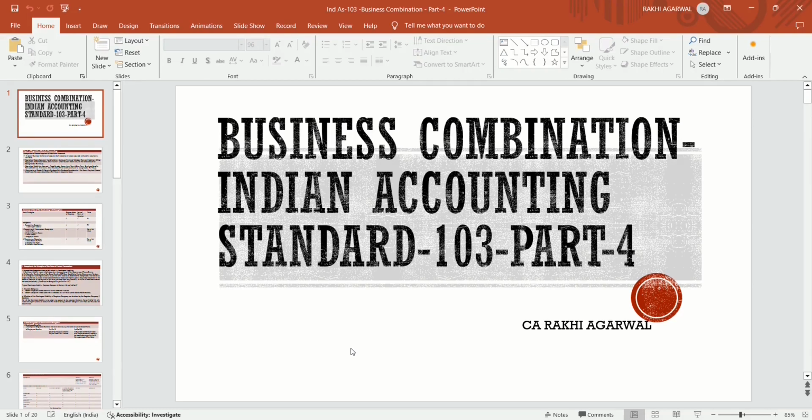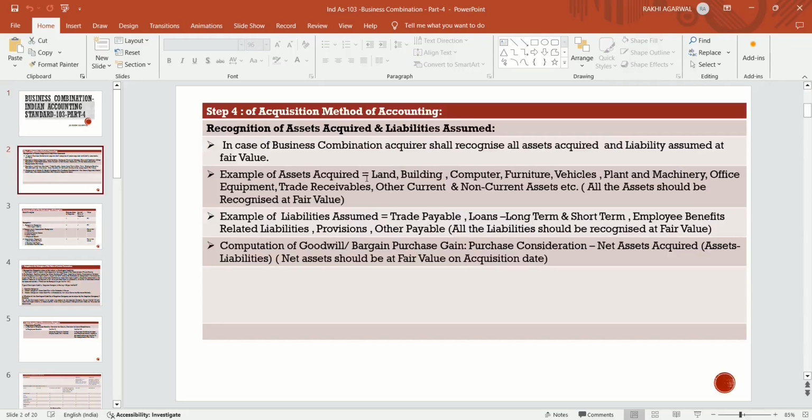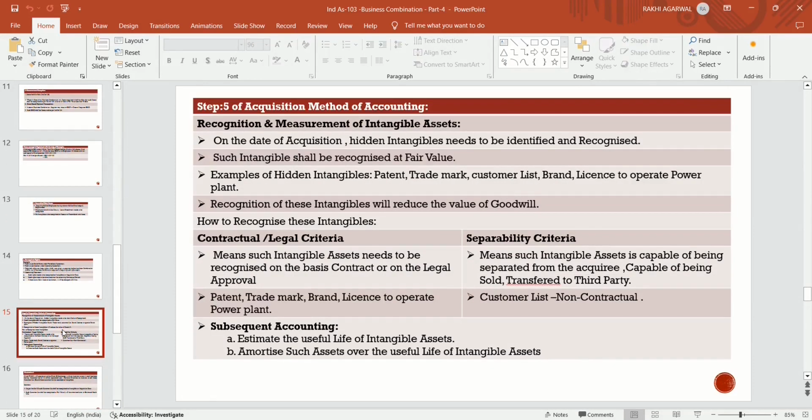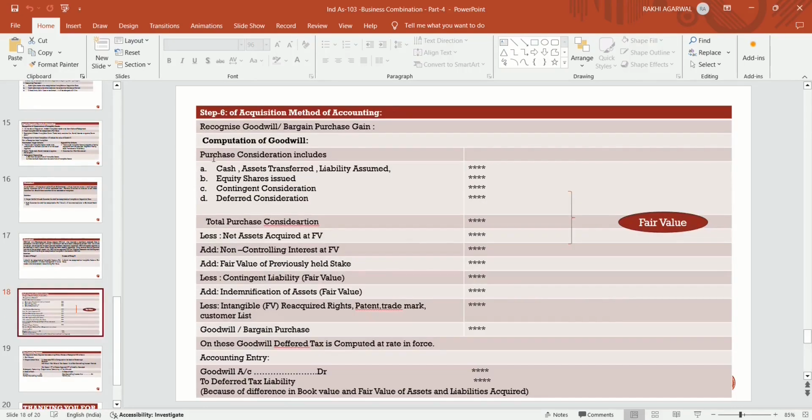Now today we start the remaining steps. Step number 4 of the acquisition method of accounting is the recognition of assets acquired and liabilities assumed. Then we will discuss another step, recognition and measurement of intangible assets. Then we will discuss recognition of goodwill and bargain purchase gain. That is step 6. Today we will discuss the remaining three steps.